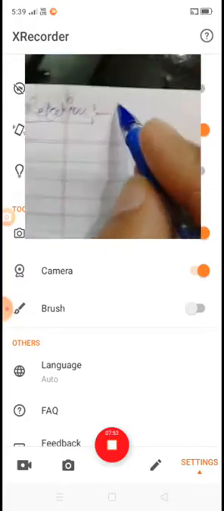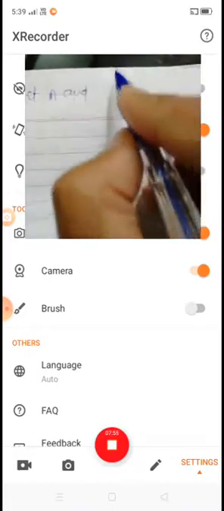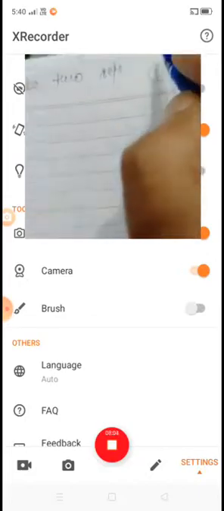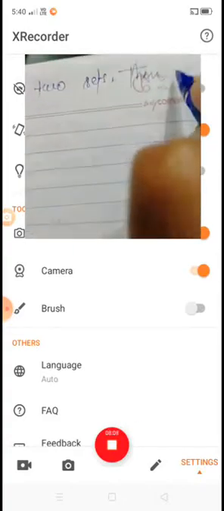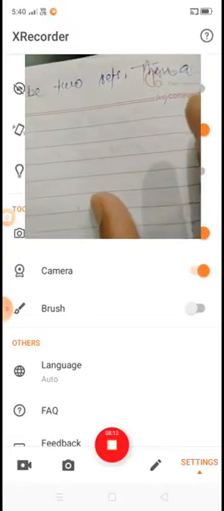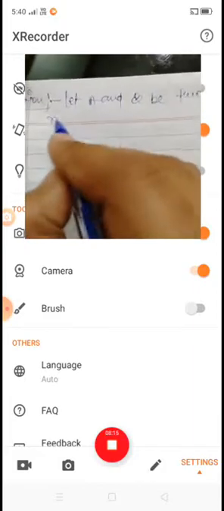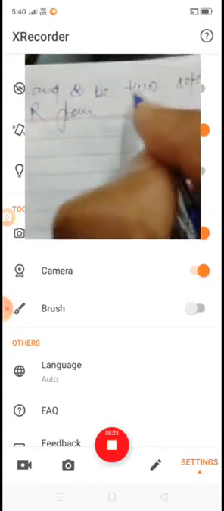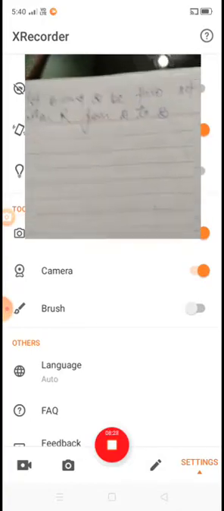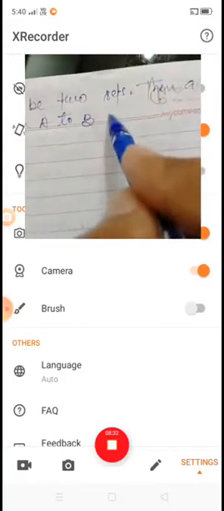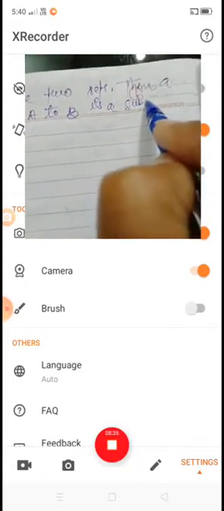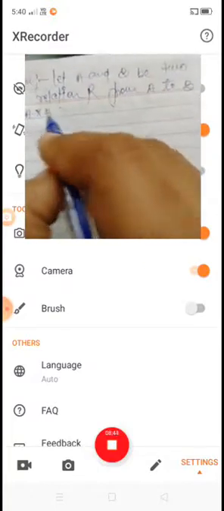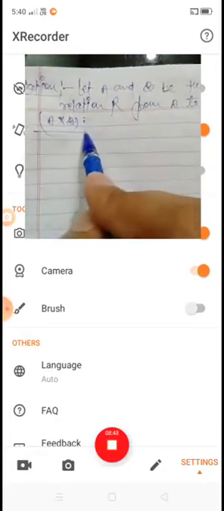Okay, let's see. Let A and B be two sets, then a relation R from A to B is a subset of A cross B. A cross B, you know, is the Cartesian product of two sets.